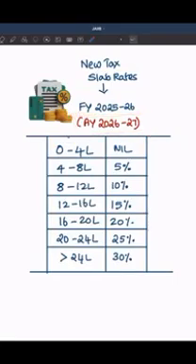2026-27. And also please note the cases where there are special tax rates. Let's say in case of capital gains and all, taxes will be levied and collected as per those special rates.